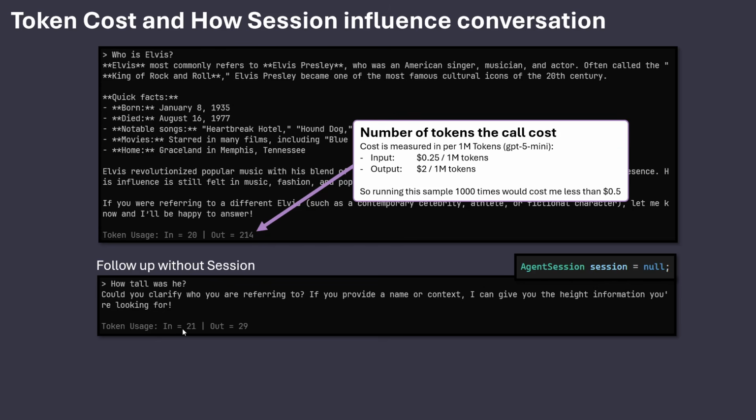We can see the input is roughly the same length, and the output is shorter because it's a shorter text it gave back. But if we wanted to be able to give follow-up questions, we would need to add an agent session, because an agent session is a sort of conversation history so the LLM, every time we ask it, will get all the previous questions so it can infer who he is in this context.